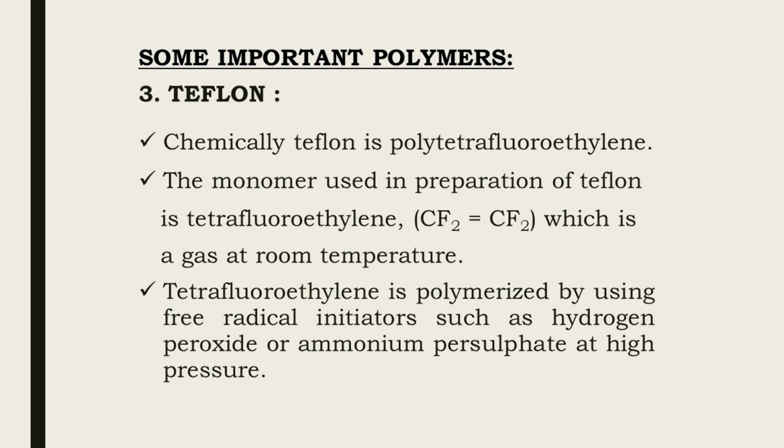tetrafluoroethylene and the structure is CF2=CF2, which is a gas at room temperature. Tetrafluoroethylene is polymerized by using radical initiators such as hydrogen peroxide, that is H2O2, or ammonium persulfate at high pressure.